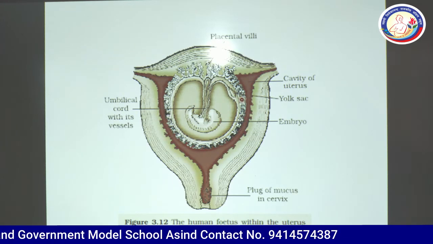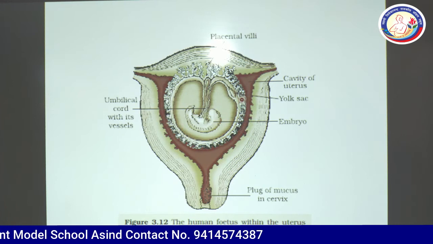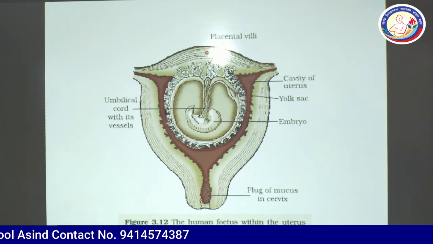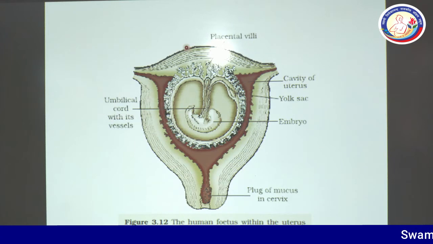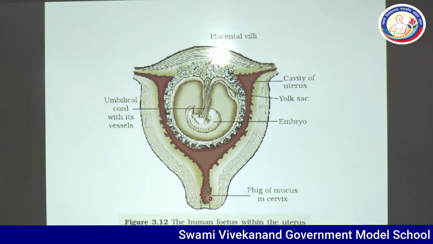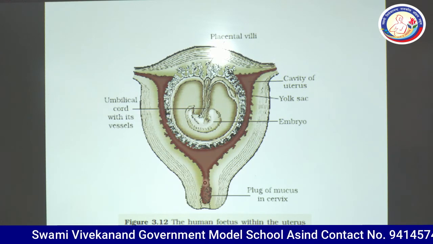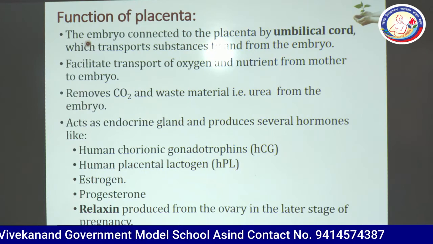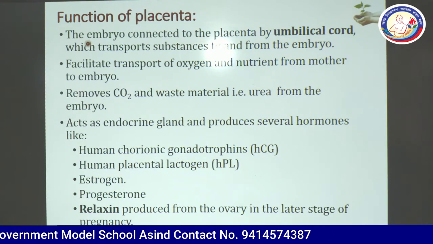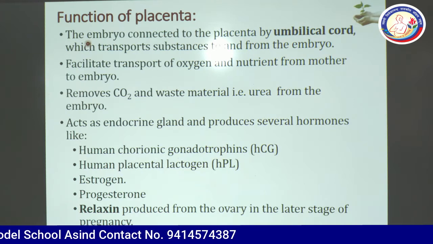Basically, in the higher classes, you will see the embryonic membranes of human. Then there are different types of embryonic membranes. You will see all these things there. And again, you can see this is the cervix of the female and a plug of mucus. A mucus plug is present on the top of this part. Now, placenta is the specified plate-like structure made of fetal and maternal tissues.